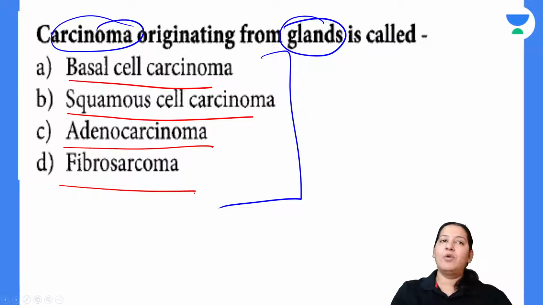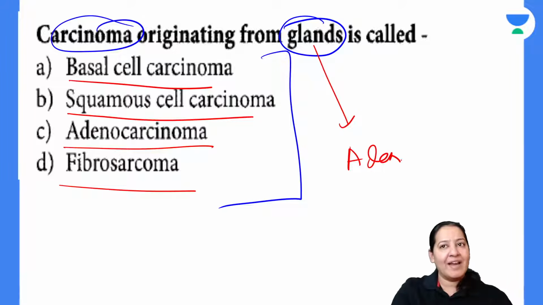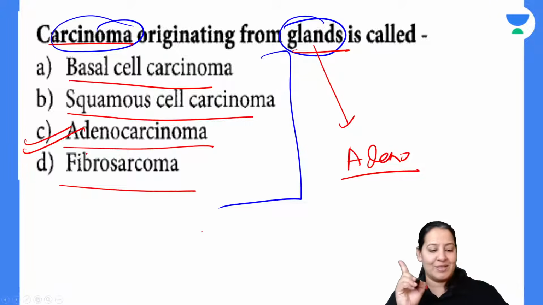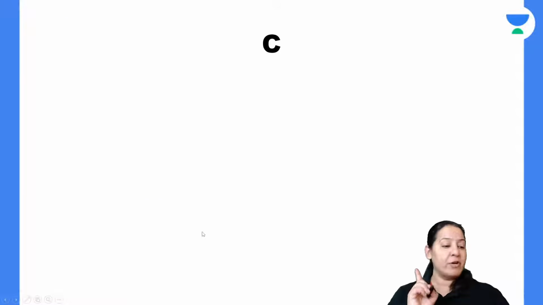Shreya, you are absolutely right. And Z, you are also absolutely right. What about others? I want everyone to participate. Glands means adeno. Adeno is the term for gland, and carcinoma is the tumor. So the correct answer is C, adenocarcinoma. I have told you this, right? I want everyone to participate here. Come on, not only 2-3 students.